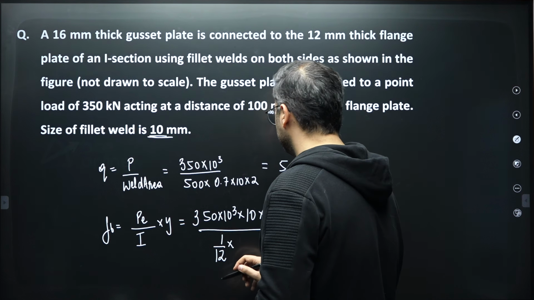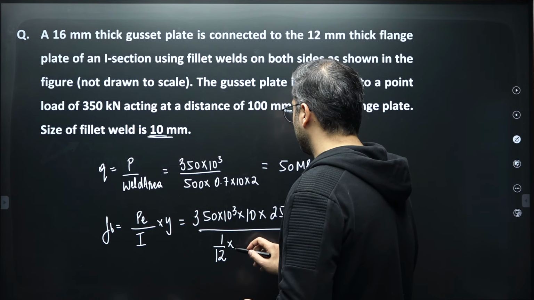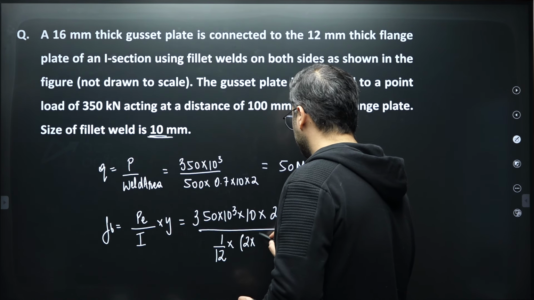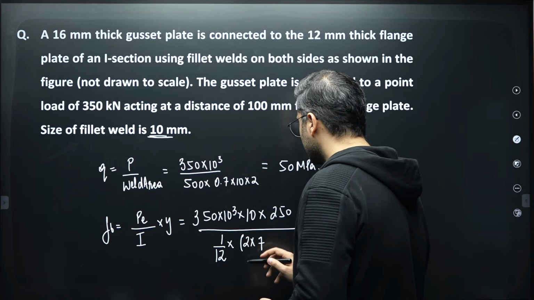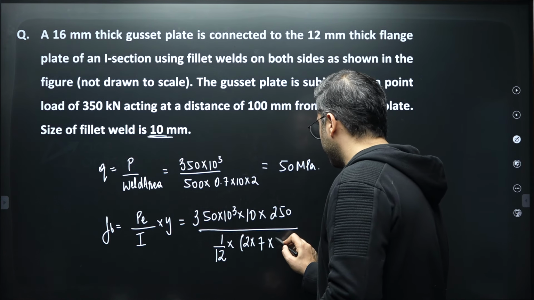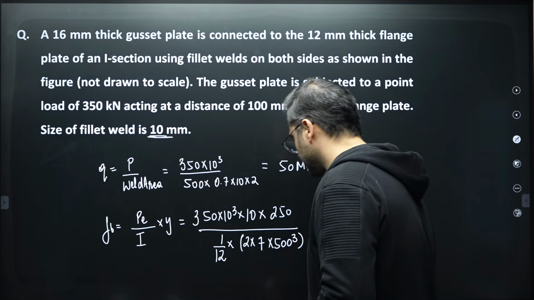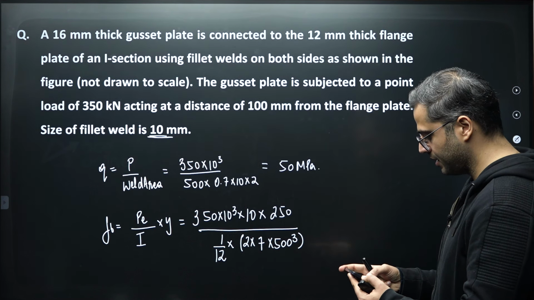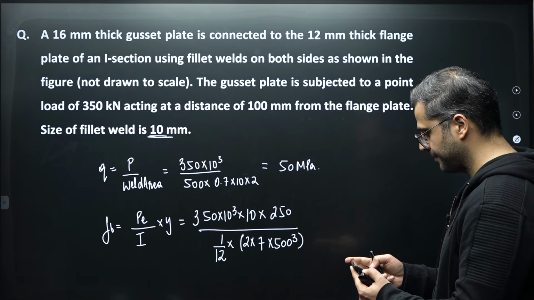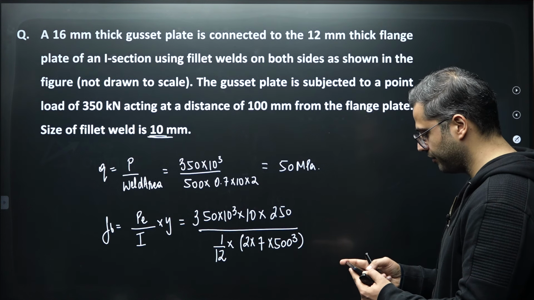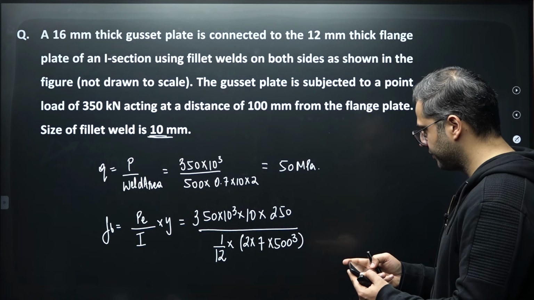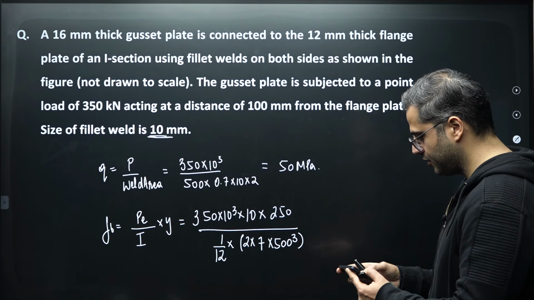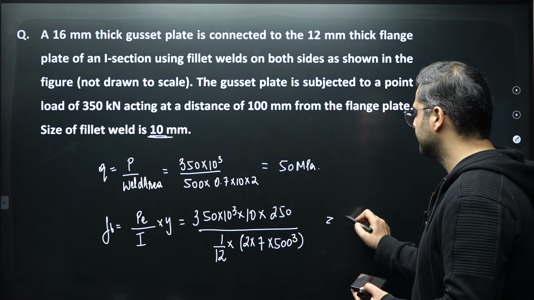1 by 12 into B. B will be how much? Twice the throat thickness, so 2 into 0.7 into 10, so 7. That will be your B, multiplied by 500 cube. So get this: 350 multiplied by 1000 into 100 into 250 multiplied by 12 divided by 14, divided by 500 cube. You'll get 60 MPa.